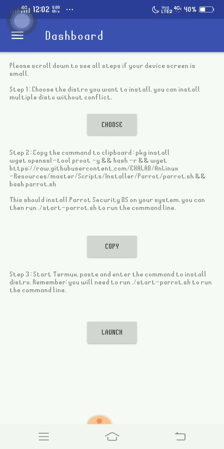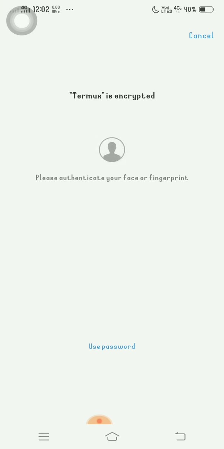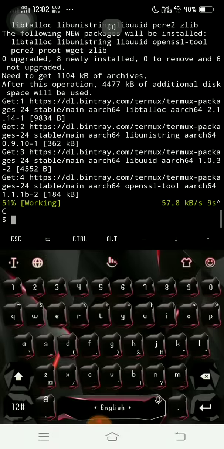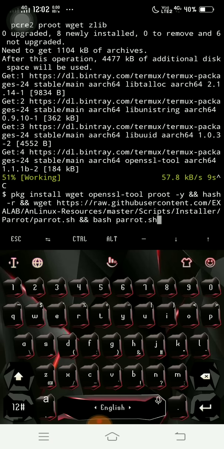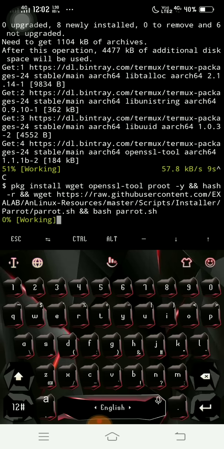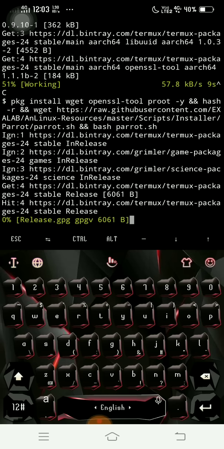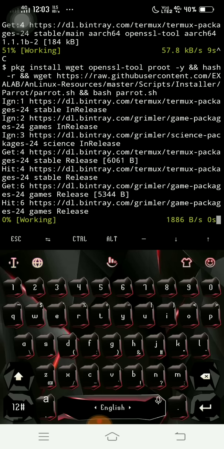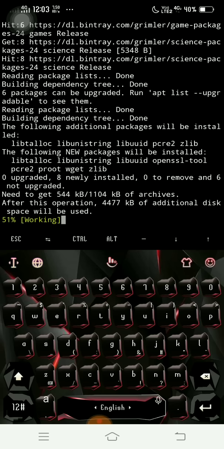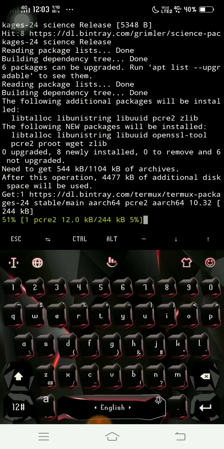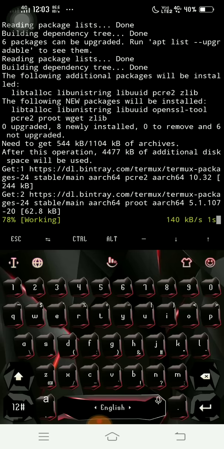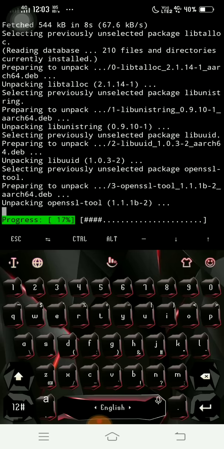Just copy this. Step 2 is to copy the command to the clipboard. It pops up with some command lines. So we just copy and tap on launch. It will open Termux, and just paste it here and tap enter. It will start installing Parrot Security OS. It will take a little bit long time to install it, I think.